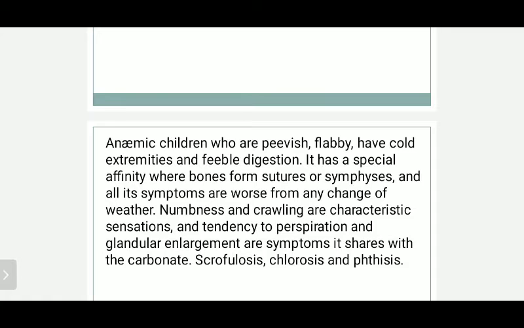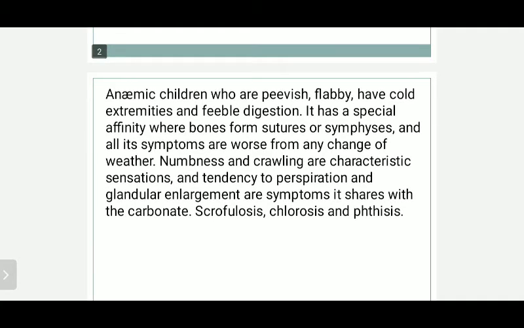It has a special affinity where bones form sutures or symphysis, and all its symptoms are worse from any change of weather. This is a really important part. It has a special affinity where bone forms a suture or symphysis. You will understand that point in your x-rays. If you have seen x-rays, you will find that point, where bone forms sutures or symphysis, or you have seen the sagittal sutures and all. You have seen the skull bone, you have seen the sutures in that bone.